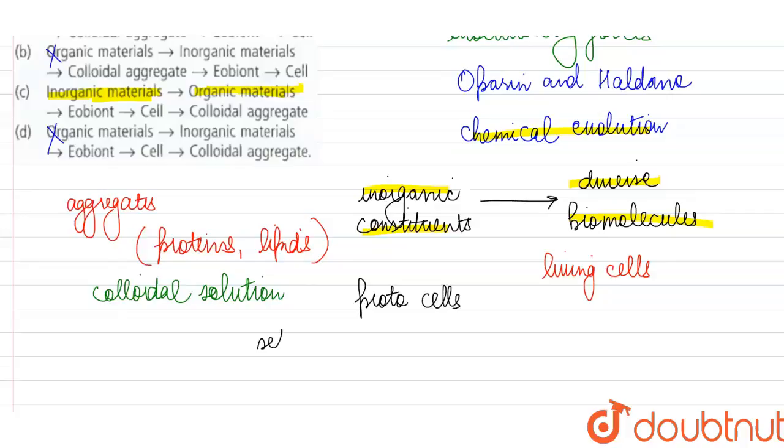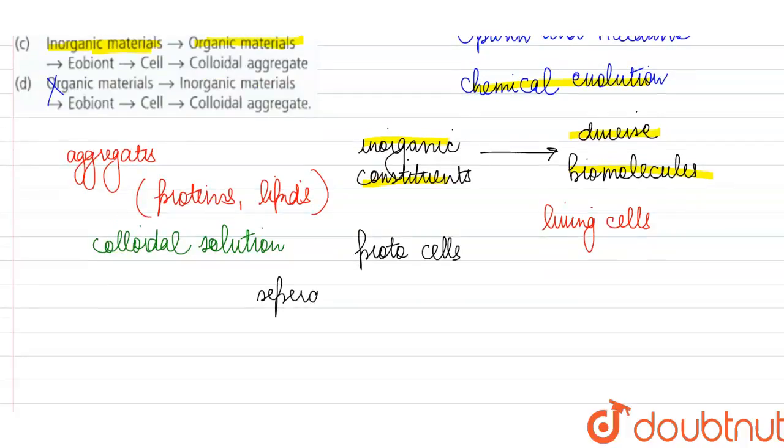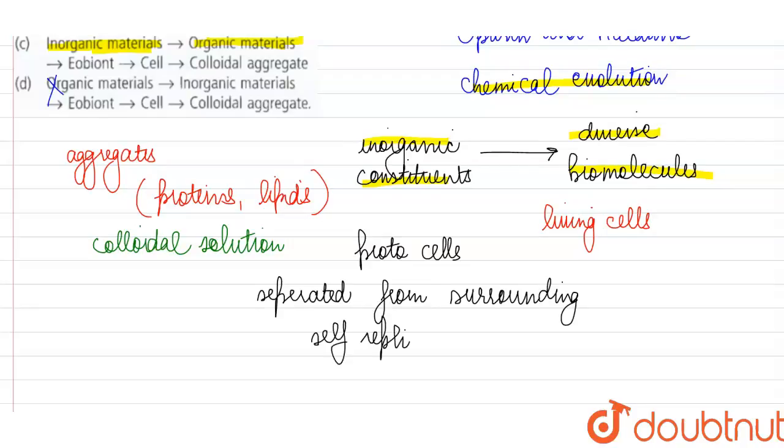because they were not just a bundle of biomolecules. They were separated from their surroundings. They were enclosed inside a membrane. Apart from this, they could also replicate themselves. So self-replication, just like a living cell.